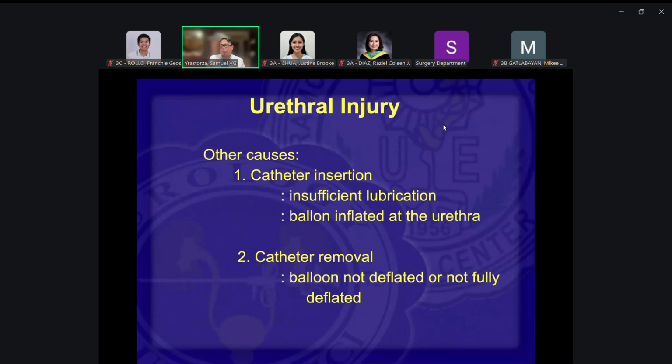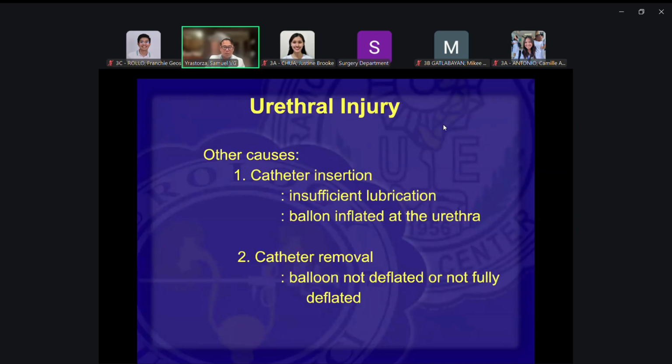Second would be the balloon is inflated at the urethra. Very, very common for females because short lang urethra, but for males, if it's long, you really do not know where the balloon is already, whether it's in the bladder or not. So again, very important that there's smooth entry of the catheter up to the level of the Y bifurcation of the catheter. Kailangan hanggang dulo. It has to be up to the end of the catheter that you are able to insert before inflating the balloon.